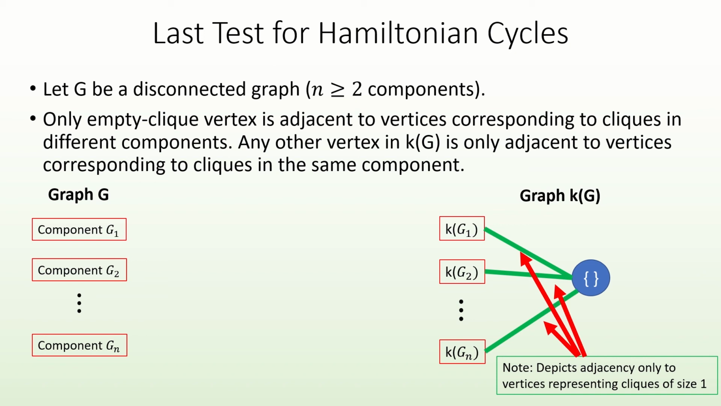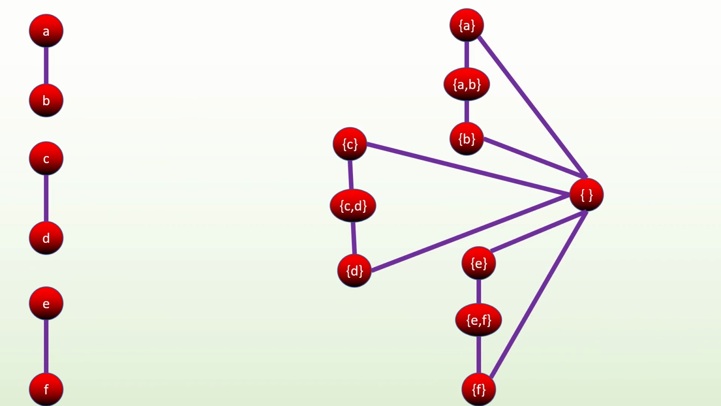Now suppose for contradiction that we do have a Hamiltonian cycle in this simplex graph. Let's start our Hamiltonian cycle at the empty clique vertex. Intuitively, no matter which subgraph we choose the next vertex in our cycle to be from, we'll never be able to reach any of the vertices in any other subgraph without visiting the empty clique vertex again, so we would be stuck in that subgraph. So any simplex graph whose original graph is disconnected will not contain a Hamiltonian cycle. As an example, see the simplex graph of this disconnected graph with 3 connected components, and observe how it's not Hamiltonian.